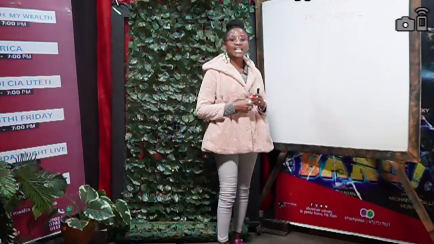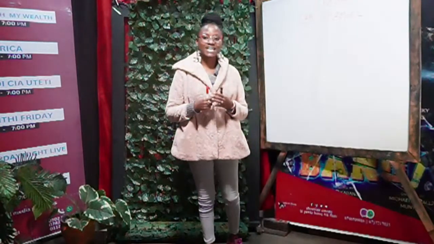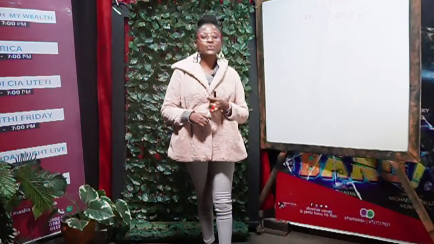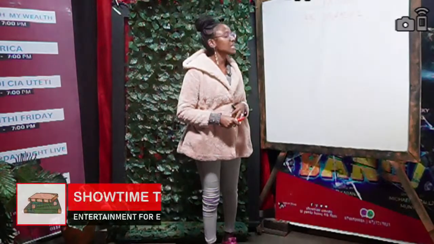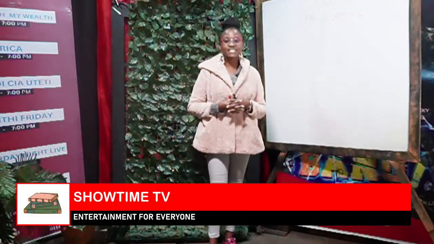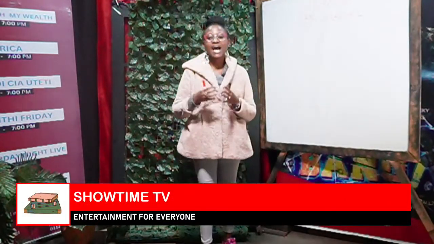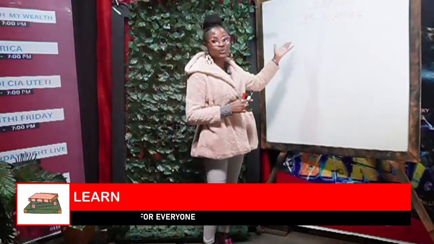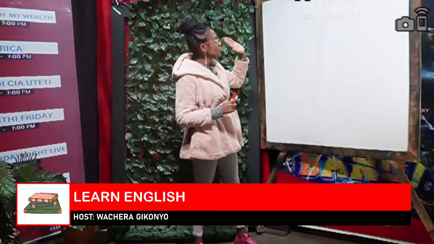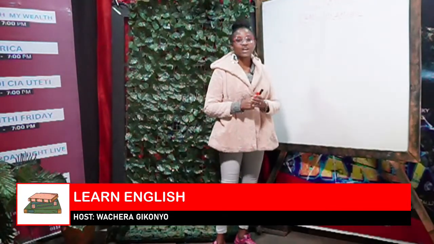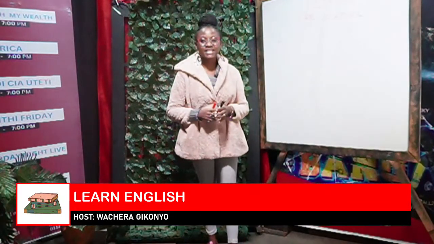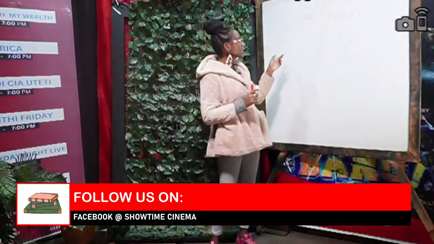We will be learning literature, and last time we looked at stylistic devices, we looked at irony, we looked at sarcasm, we looked at various types of stylistic devices, and today we are on our second lesson, and we are still going to look at literature, but we are going to look at oral literature. Remember that literature is divided into written literature and oral literature.